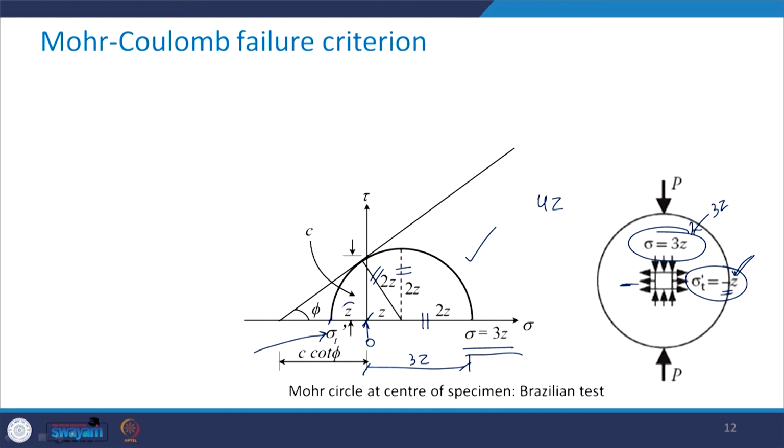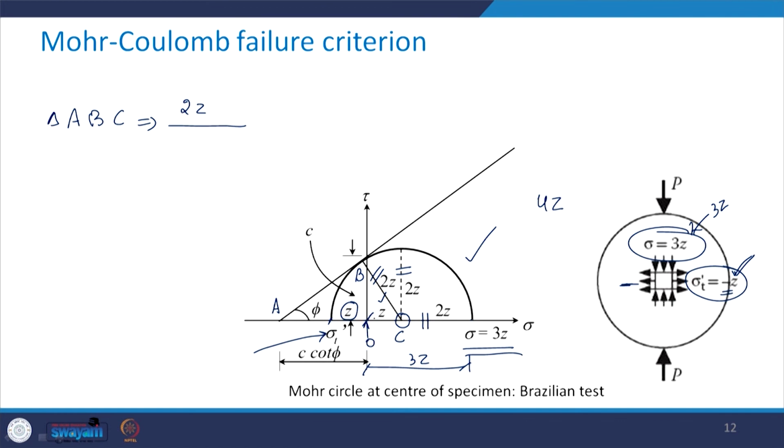Now since this distance is Z, the remaining distance from 0 to the center of the circle, which is this point, has to be equal to Z. Taking note of all this, take this triangle, let us say this point is B and this point is say C. So in triangle ABC, what you are going to get is this distance 2Z divided by